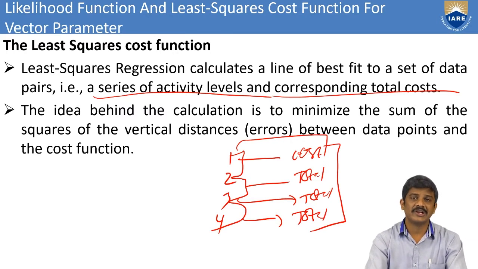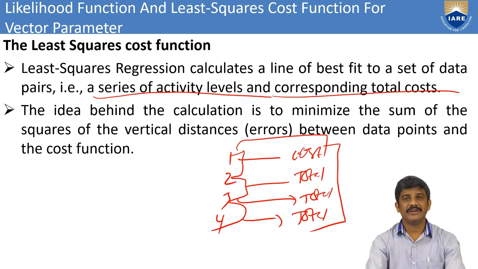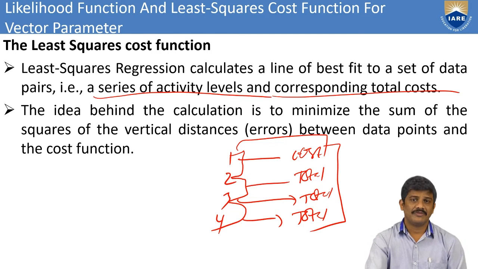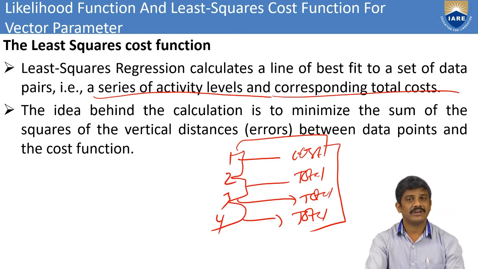The idea behind the calculation is to minimize the sum of the squares of the vertical distances, that is the errors, between the data points and the cost function. In the least square regression function we take pairs of data, that is a series of activities and the corresponding total cost. There we calculate the least square regression, minimizing the sum of the squares of the errors.